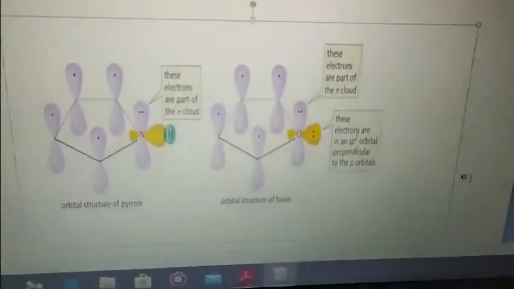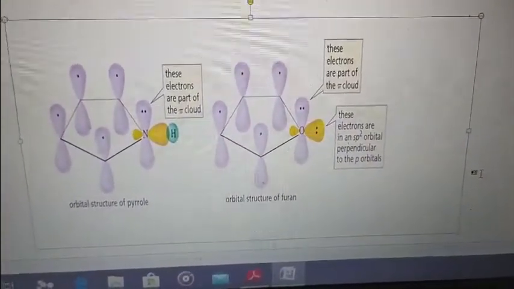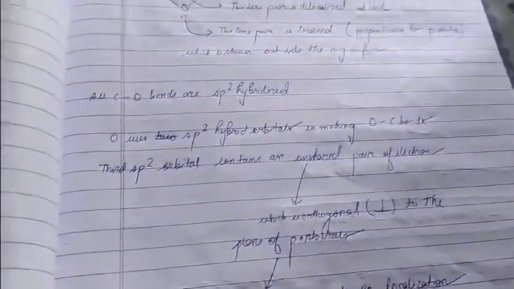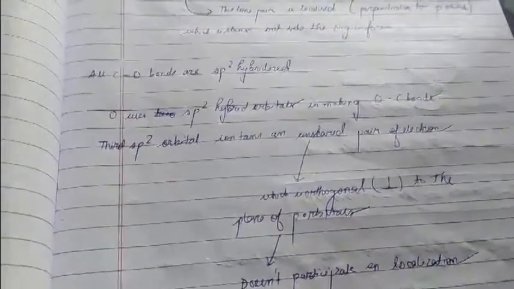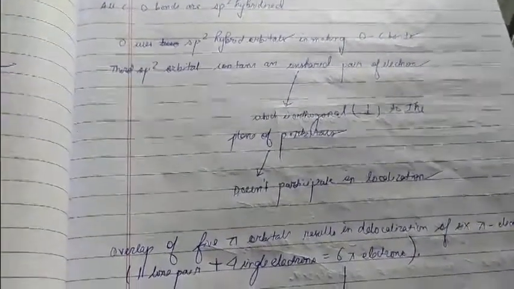As we have clearly shown you here, these electrons are perpendicular to the p orbitals. Hence, there is no orientation in which they could be delocalized, and they don't participate in the overlap.